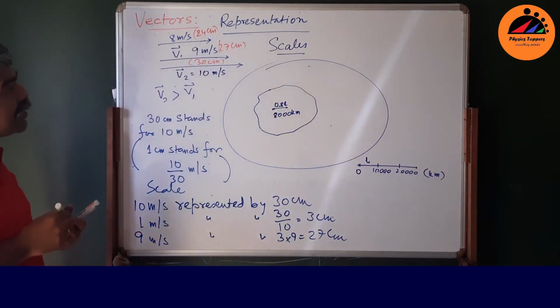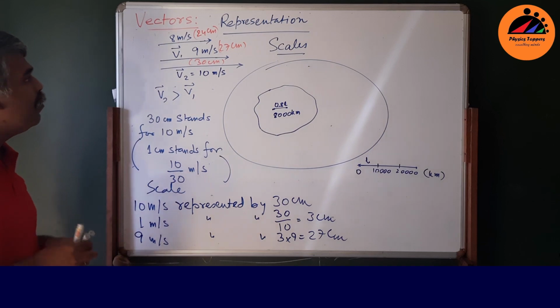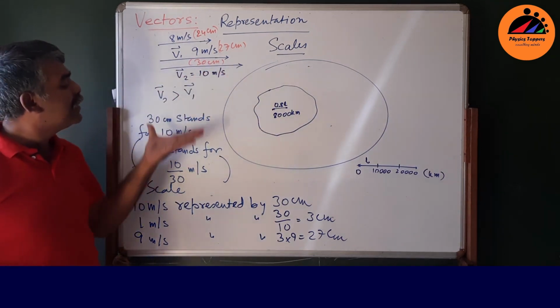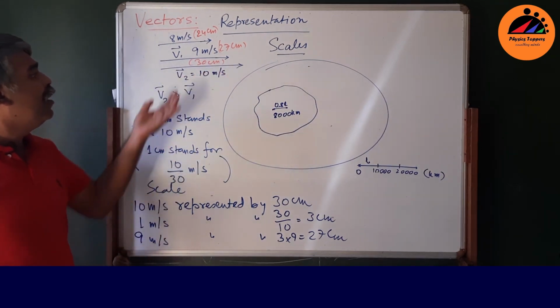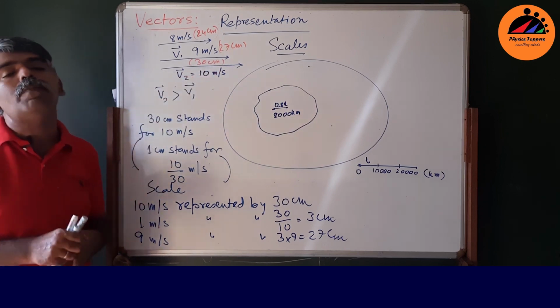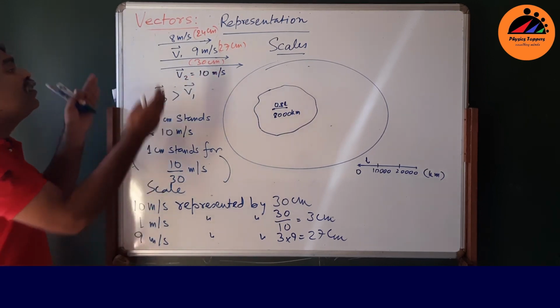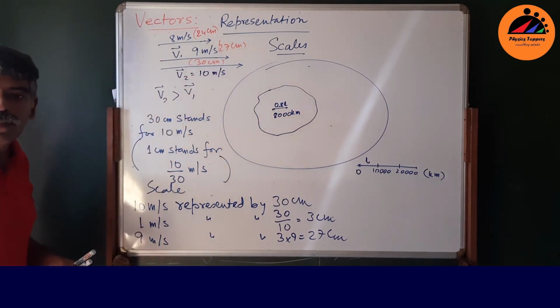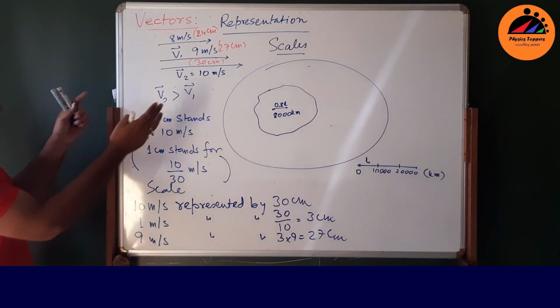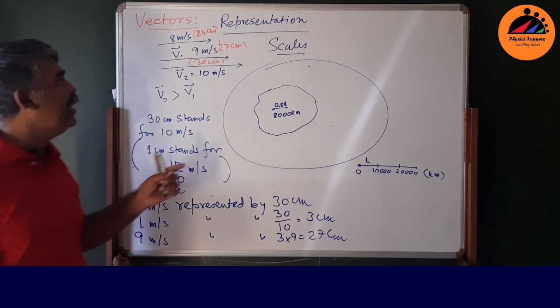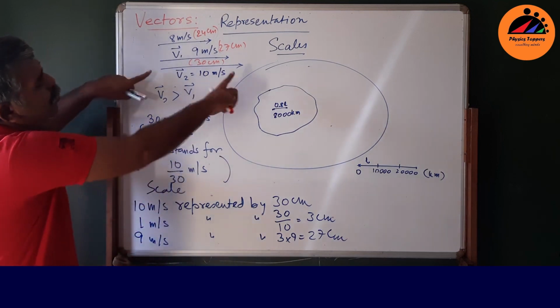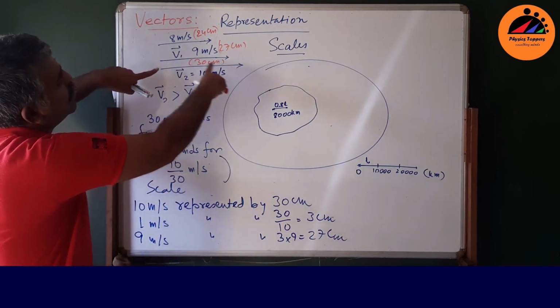So representation means you must have a scale. If you don't have a scale, from this arrow you will not be able to make out what the magnitude of the vector is, right? So representation means you must have a scale, and from that scale you must multiply centimeters.